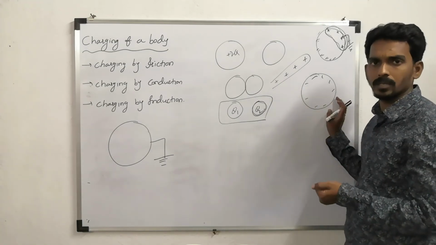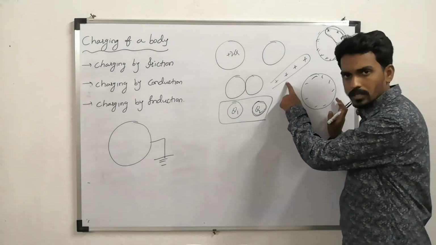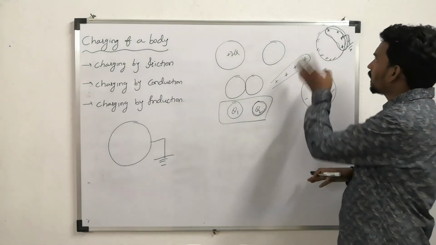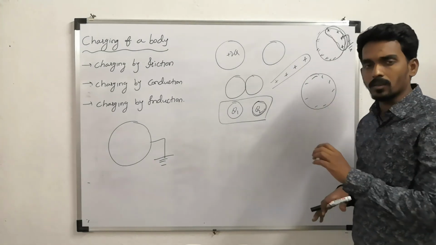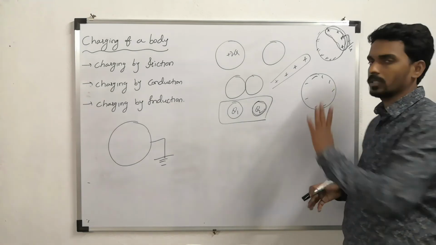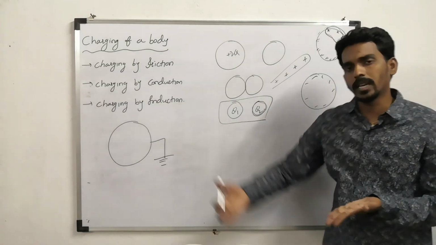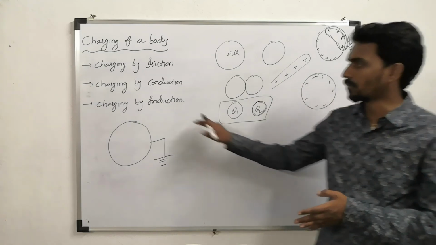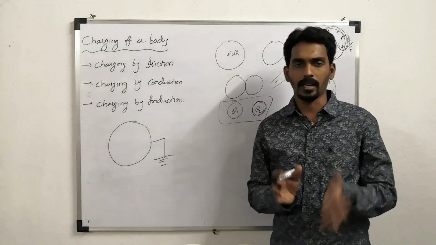Opposite charge. Similarly, if you consider a negatively charged body and take it to one uncharged body, what kind of charge will this uncharged body acquire? Finally, positively charged. So positive will induce negative, and negative will induce positive charge. That kind of process is what we call charging by induction.